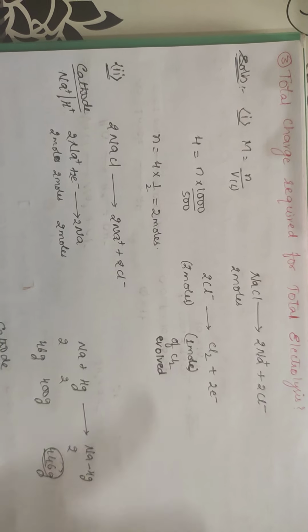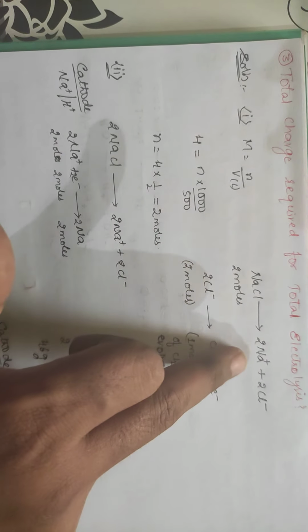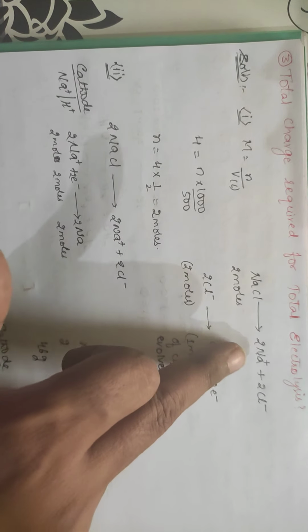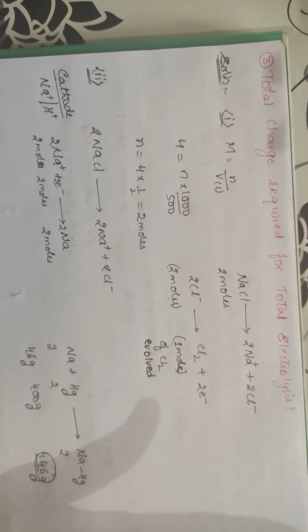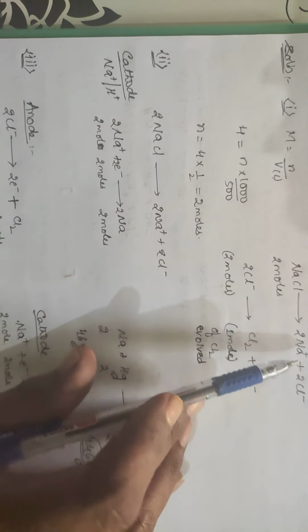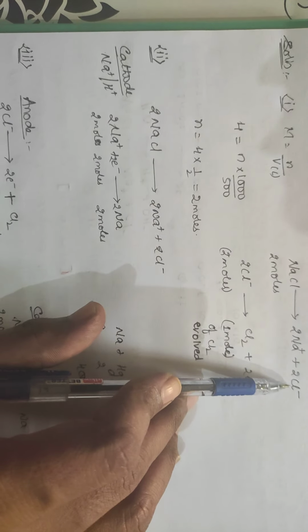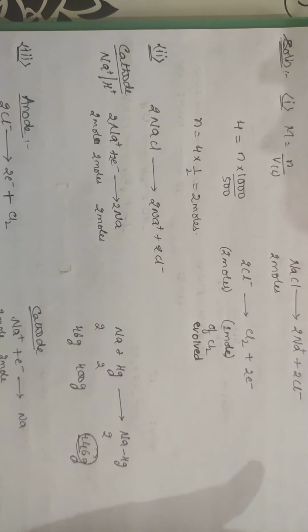2 moles of NaCl. NaCl gets dissociated as Na plus and Cl minus. 1 mole gives 1 Na plus and 1 Cl minus, so 2 moles will give 2 Na plus and 2 Cl minus. Clear? Okay.